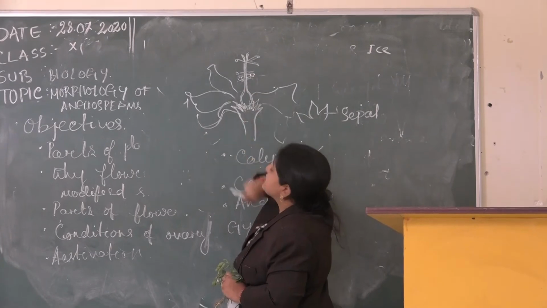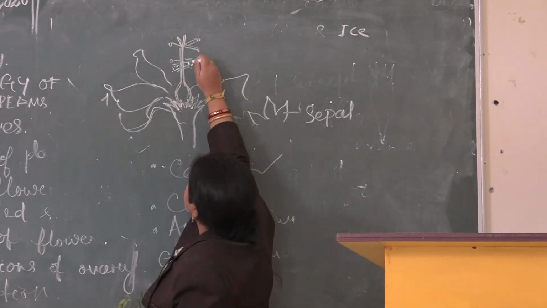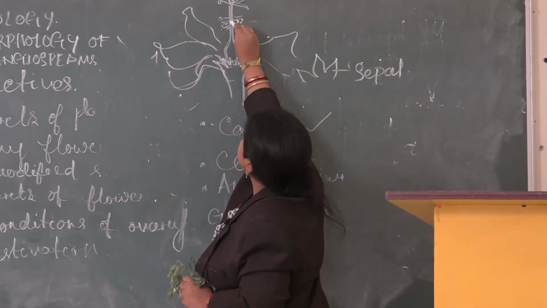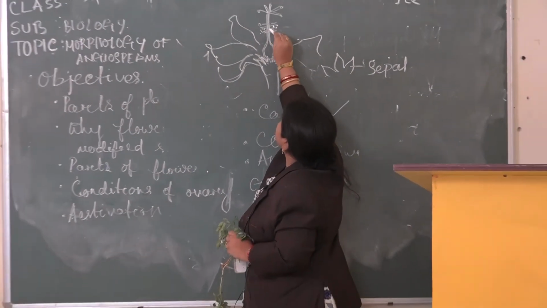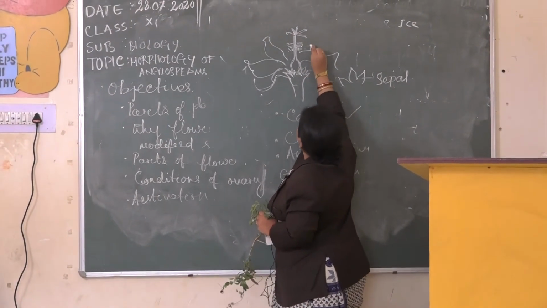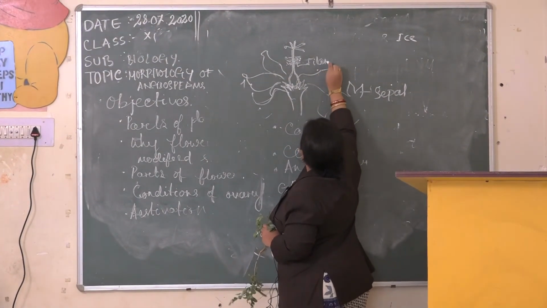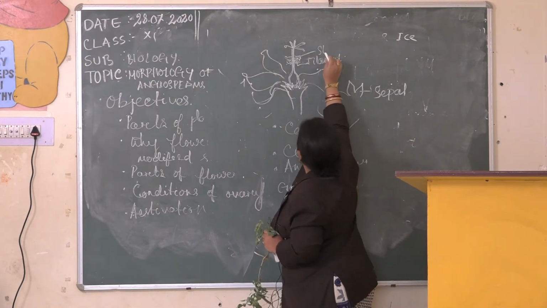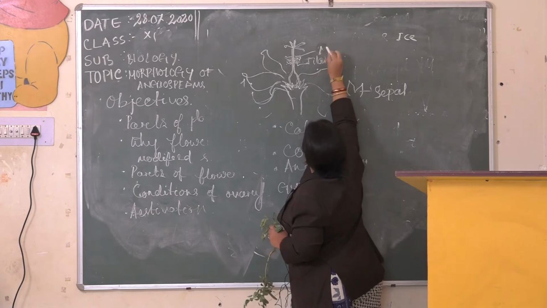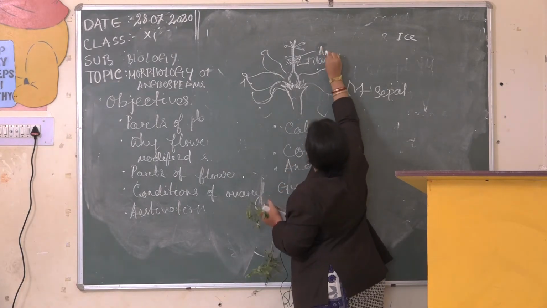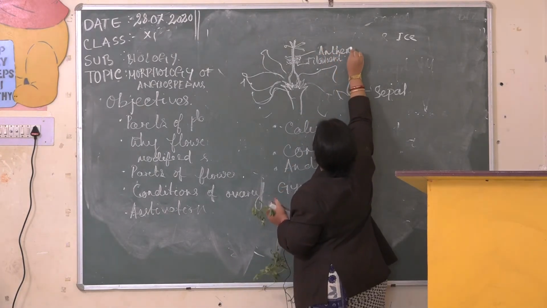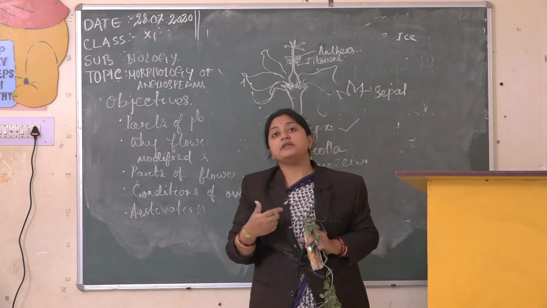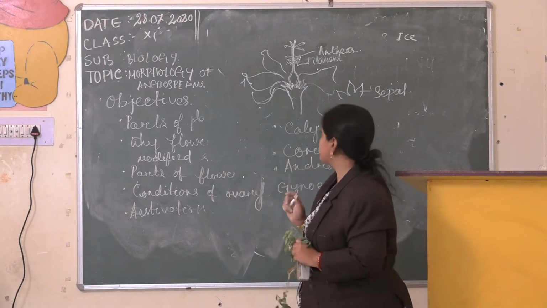In case of your hibiscus, you will observe small yellow colored dotted structures, which are held through the style by a stalk like structure known as filament. These yellow colored structures are known as anthers. And anthers contain pollen grains. Within a single anther, a thousand million pollen grains are present.